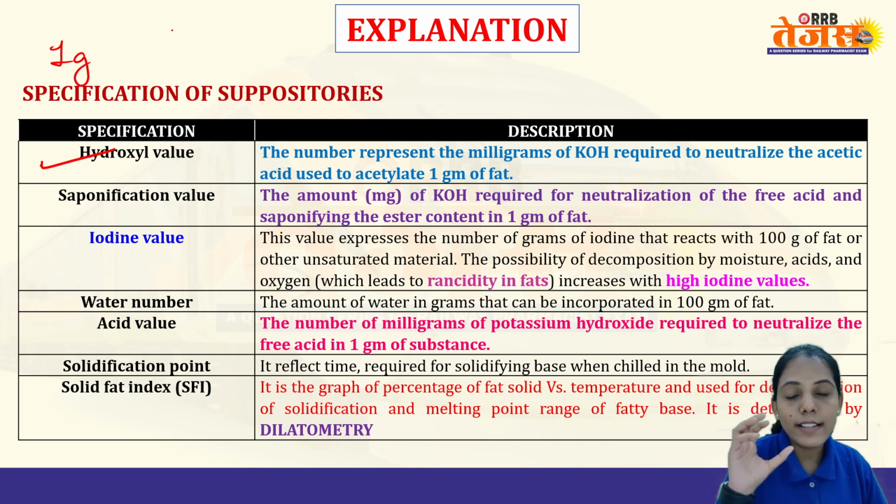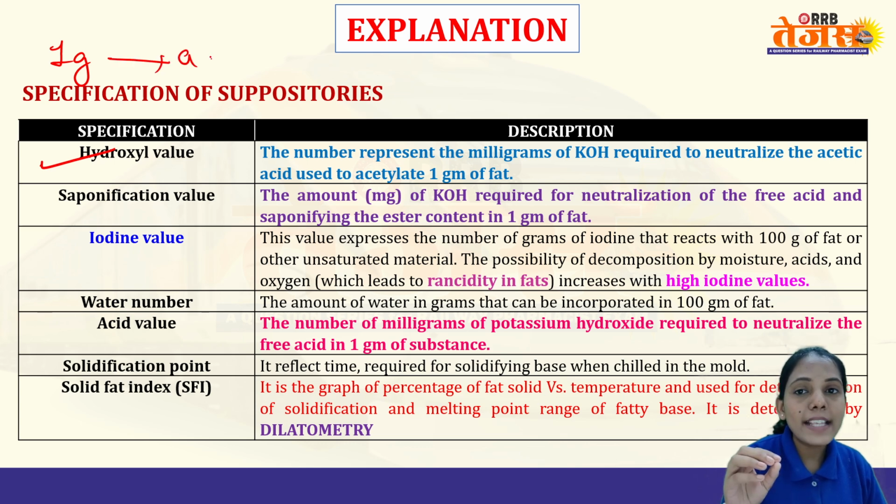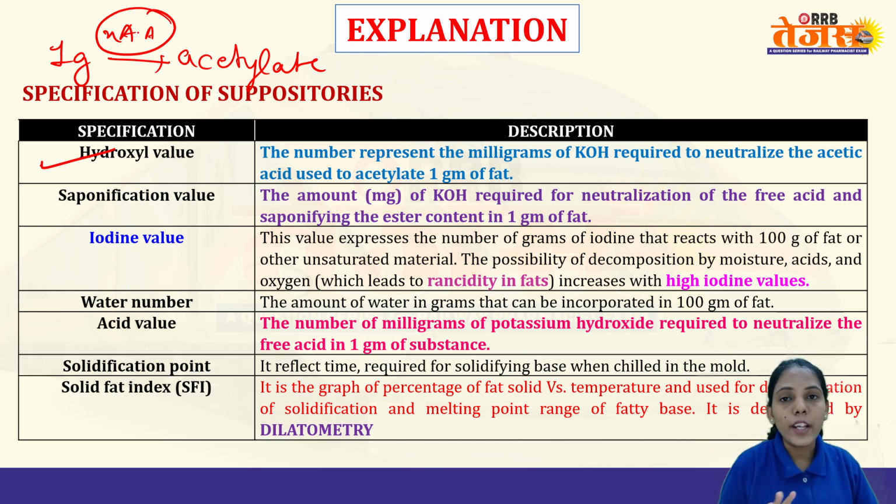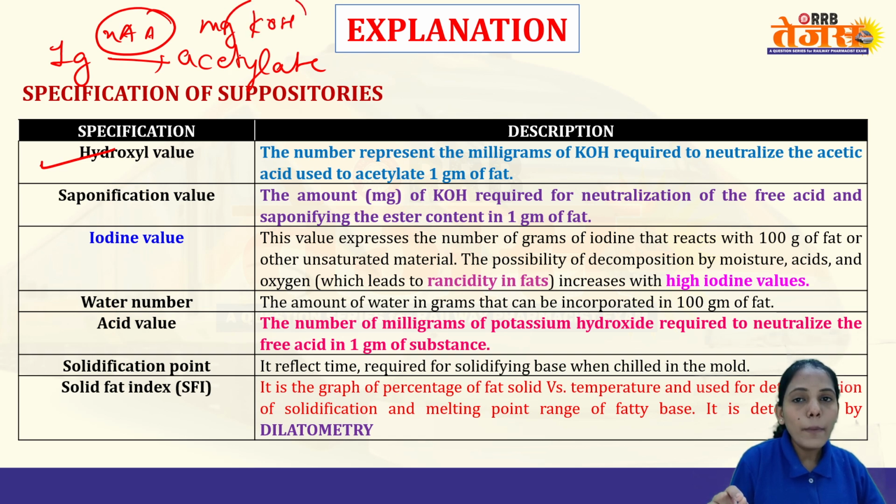You have 1 gram of fat sample, and you have to acetylate that fat. So you will require a certain amount of acetic acid, X amount. Now, how many mg of KOH are required to neutralize this acetic acid? That is nothing but your hydroxyl value.